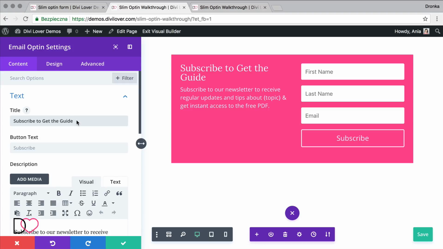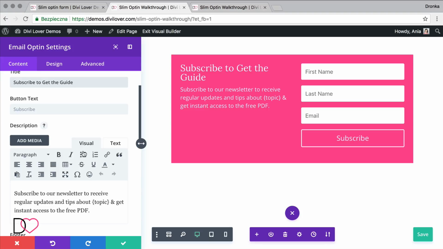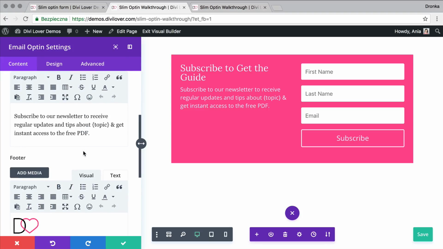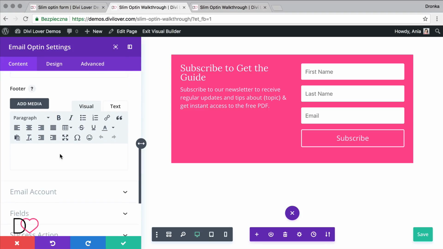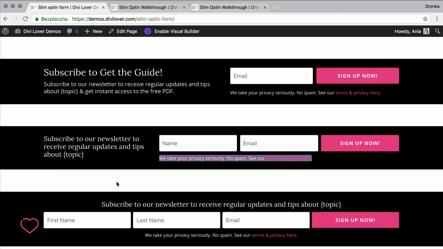Use your title and description to make sure that it's very, very clear that the user is consenting to a newsletter by signing up. We'll also provide a link to privacy policy in the sign up footer. So let me copy this here.